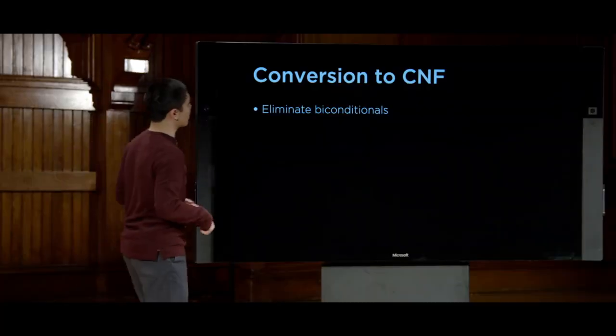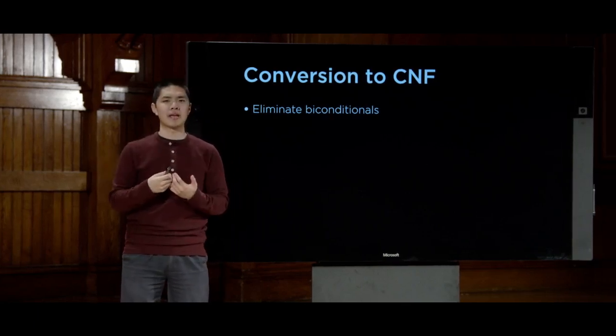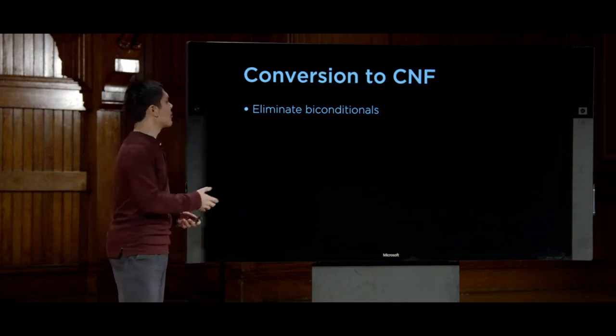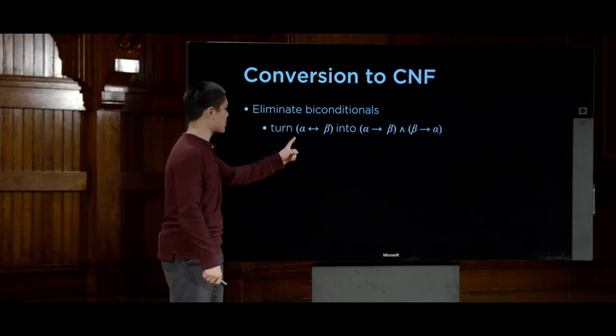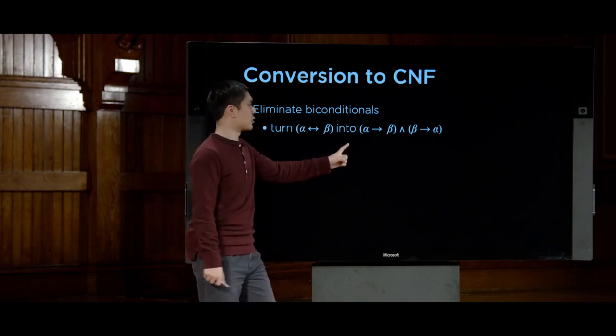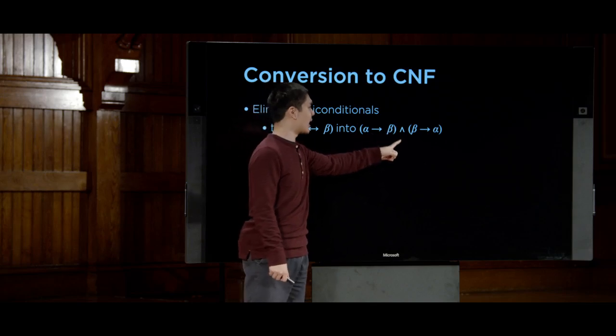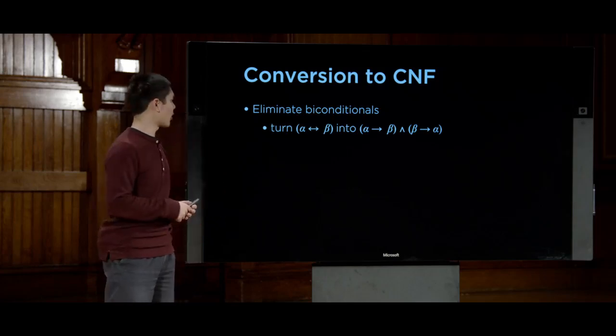So the first step will be to eliminate biconditionals, those if and only if double arrows. And we know how to eliminate biconditionals because we saw there was an inference rule to do just that. Anytime I have an expression like alpha if and only if beta, I can turn that into alpha implies beta and beta implies alpha, based on that inference rule we saw before.